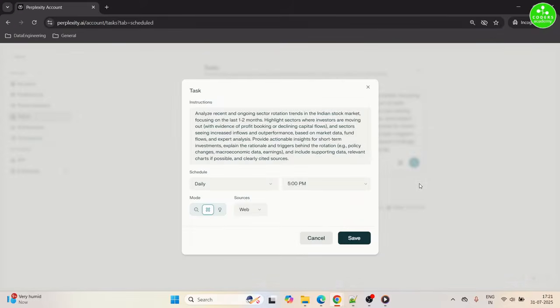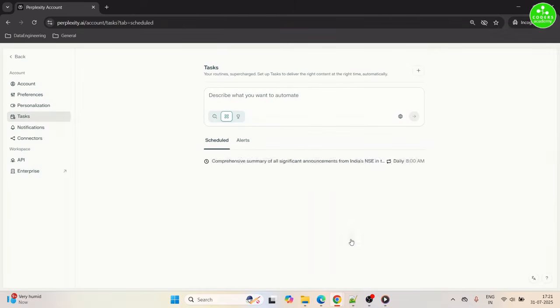So we have got our task here where you can schedule it at a specific time. This time I will schedule it for once and I will schedule it at 5:22 p.m. When I'm recording this, it's 5:21. So it will be easier for me to show you the results. 5:22 p.m. and save. Now let's go and check the functioning of this particular task.